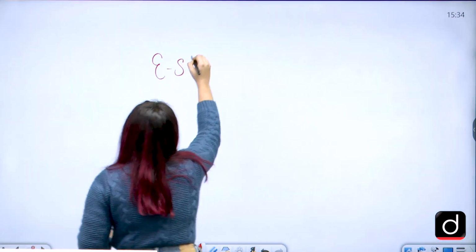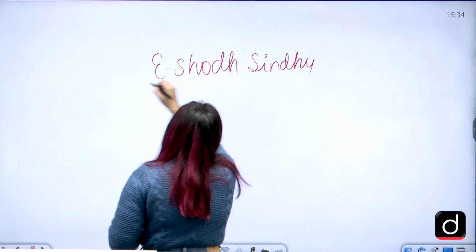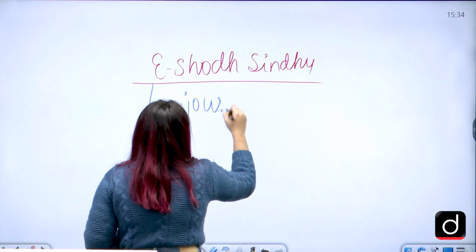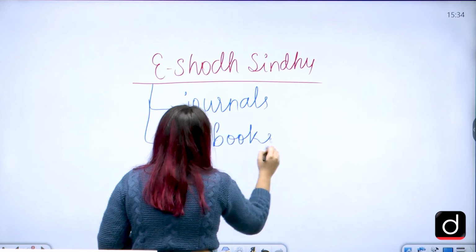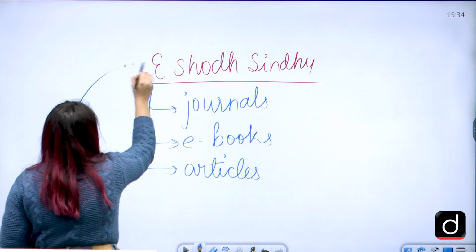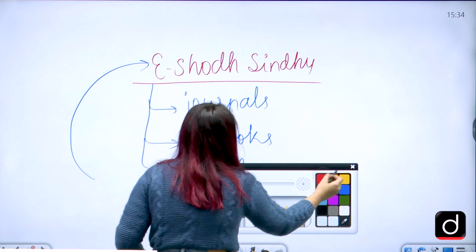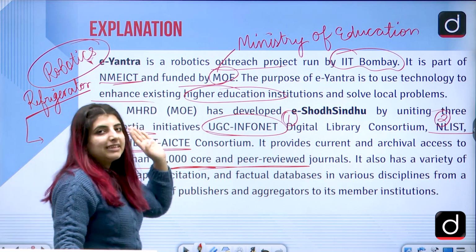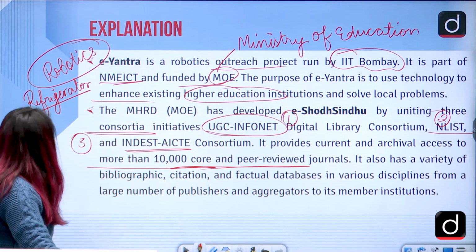if we talk about eShodh Sindhu, multiple journals, e-books, articles, etc. are the ones which can be found on this very platform named eShodh Sindhu, which obviously comes under NME ICT, and 3 consortia are there which are there, correct? UGC InfoNet Digital Library Consortium, NList and Indest AI CTE.